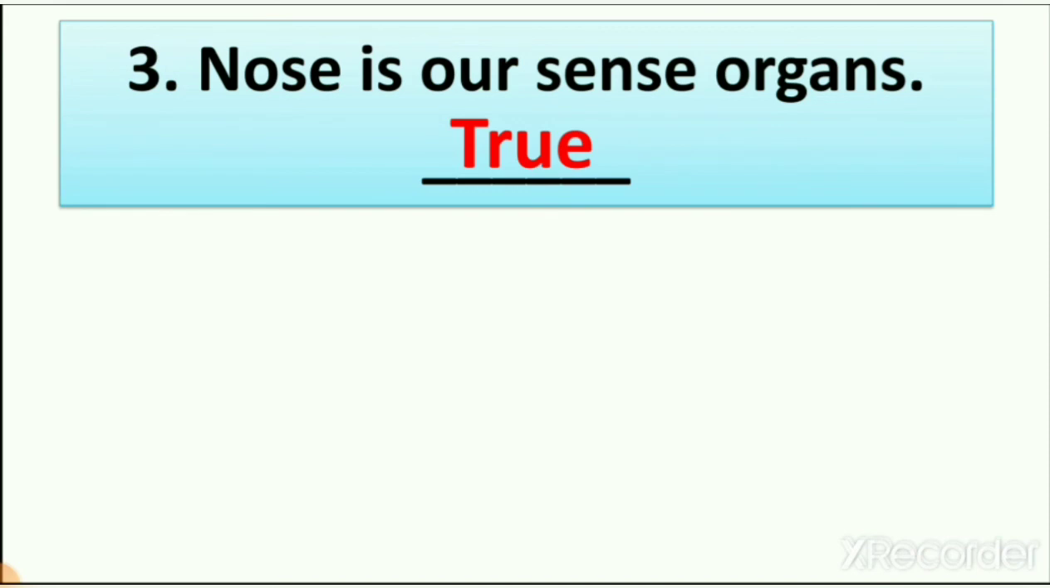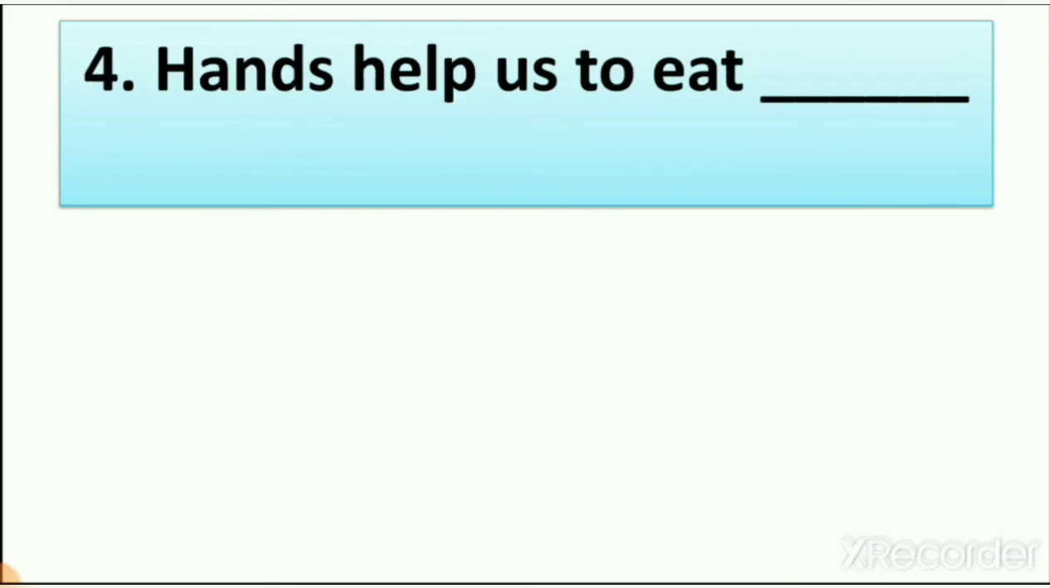Now let's see which is our next true or false. Number 4, hands help us to eat. When we learn about our body, we learn that different types of parts join together and make one structure, and this structure is known as our body. In this lesson, we learn that we have 2 hands, 2 legs, 5 sense organs and other different body parts, right?